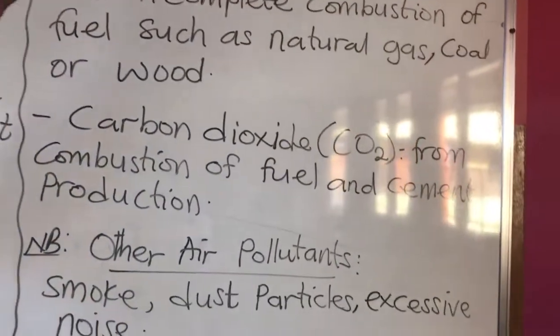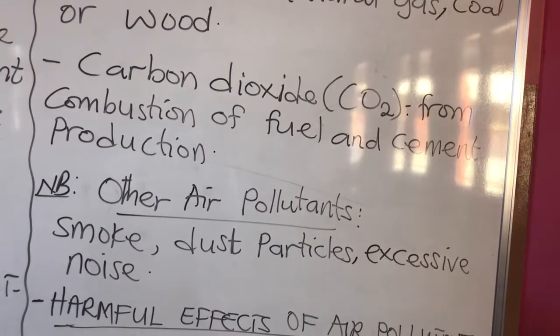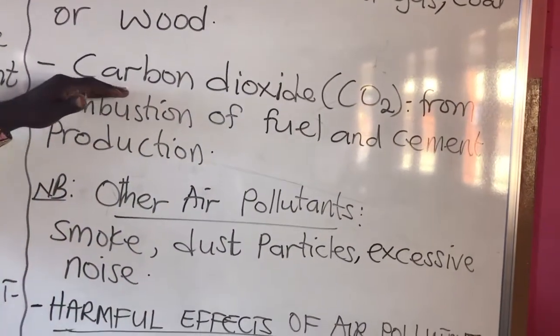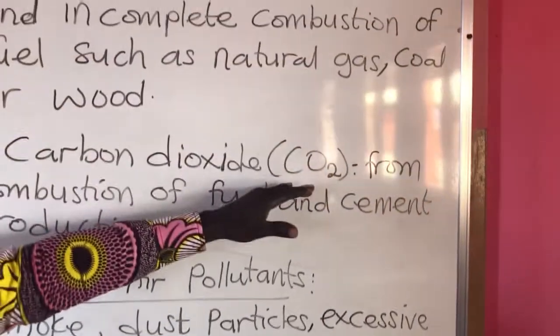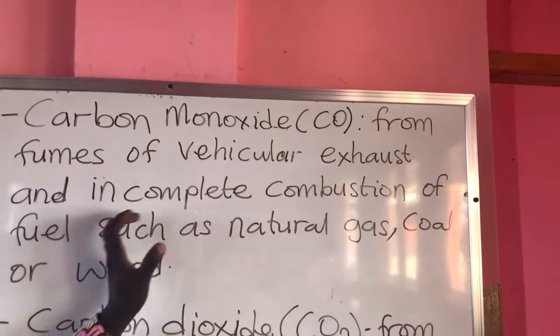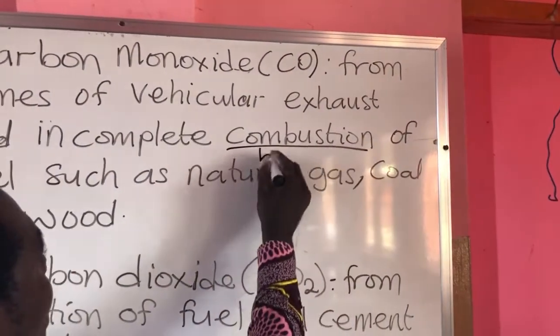So that is another air pollutant for you. Now let's look at the other air pollutant. We have what we call carbon dioxide. So take note of carbon monoxide and carbon dioxide. The source of carbon monoxide is incomplete combustion or burning. The word combustion means burning.